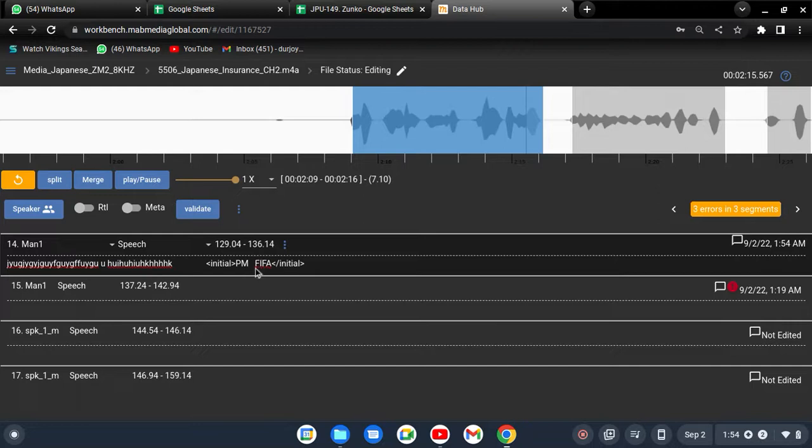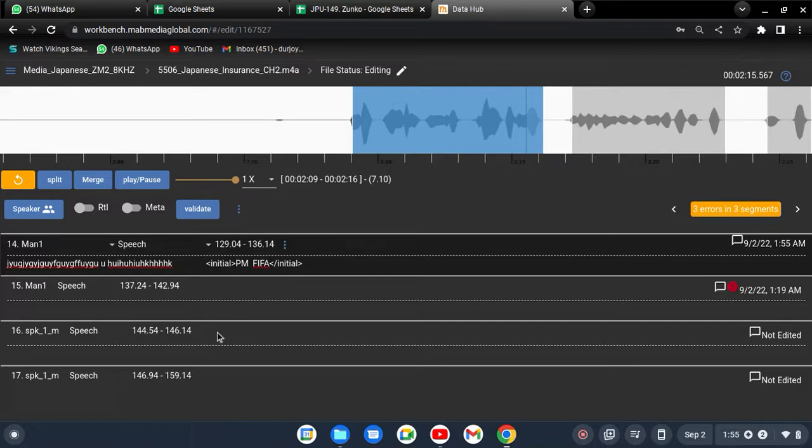After that the machine will understand, okay, those are marked as an initial tag. So it means PM and FIFA are initial words, those have a meaning, those are short forms. That's the thing. But there is one more thing left which you have to work on. You can see PM and FIFA are both English words, both are English alphabets. So for that you have to mark them with the English tag also.